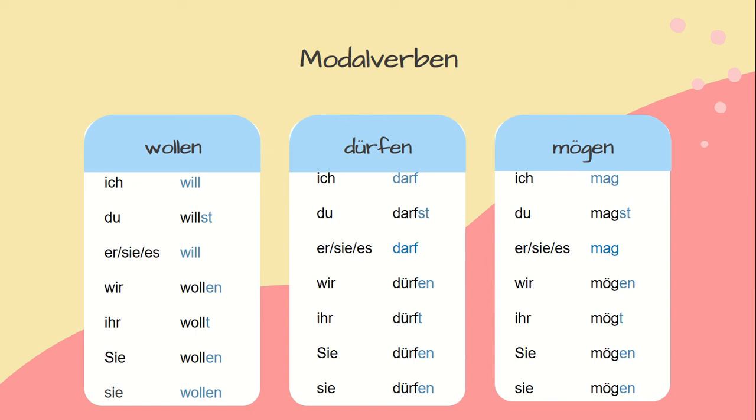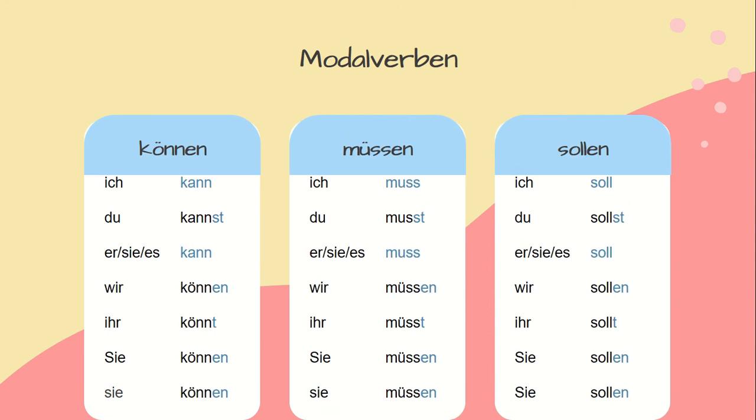Next is the modal Verb dürfen, may. Ich darf, du darfst, sie, es darf, wir dürfen, ihr dürft, sie dürfen. Next, we have mögen or like. Ich mag, du magst, sie, es mag, wir mögen, ihr mögt, sie mögen.